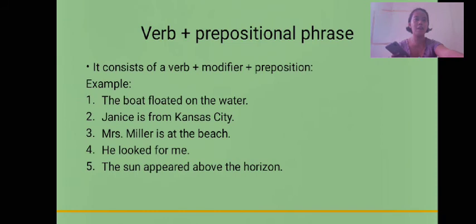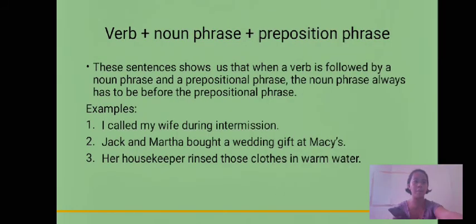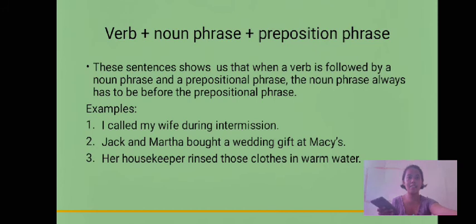The last topic for these verb phrases is verb plus noun phrase plus prepositional phrase. These sentences show us that when a verb is followed by a noun phrase and a prepositional phrase, the noun phrase always has to be before the prepositional phrase. For the first example, I have here, "I called my wife during intermission."